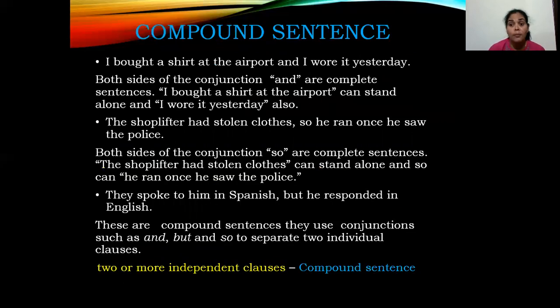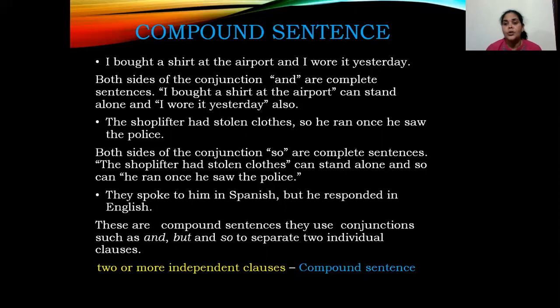Moving ahead. Compound sentence. Now I go with an example. I bought a shirt at the airport and I wore it yesterday. Another example, the shoplifter had stolen clothes, so he ran once he saw the police. They spoke to me in Spanish, but he responded in English. So when I take these 3 examples, they are independent clauses.